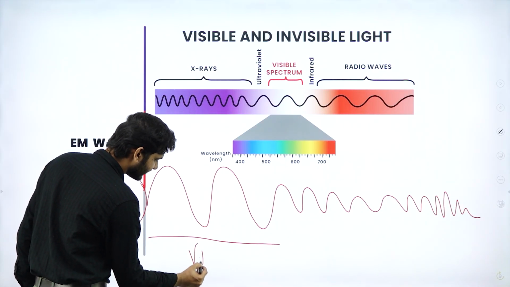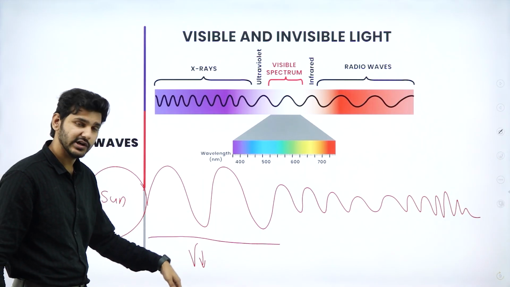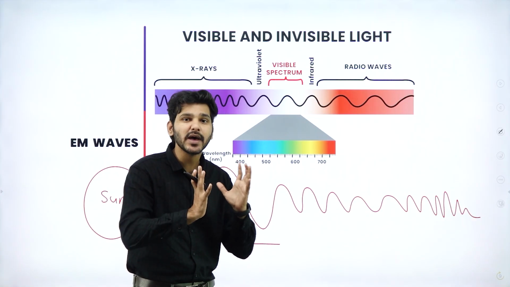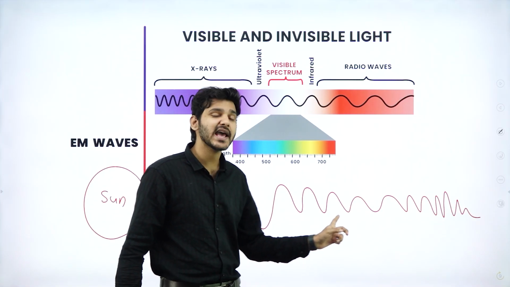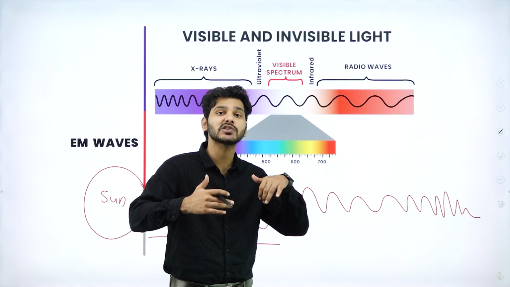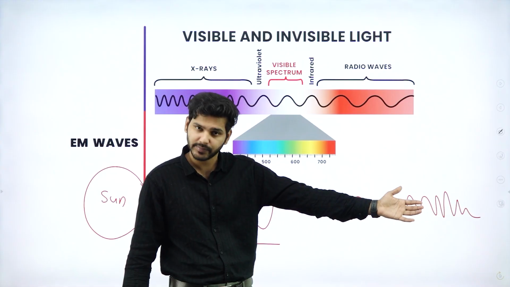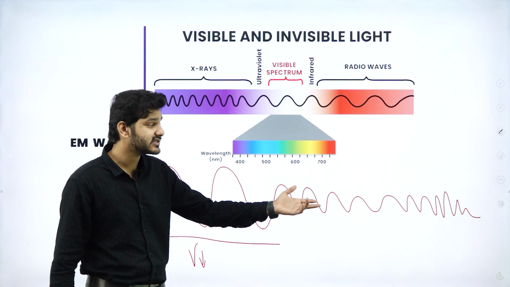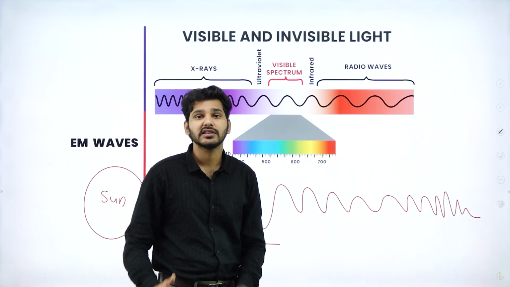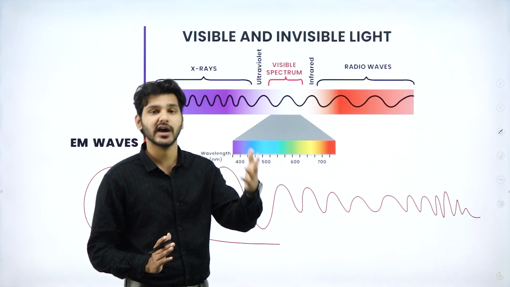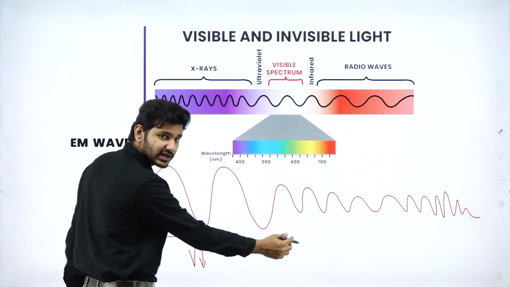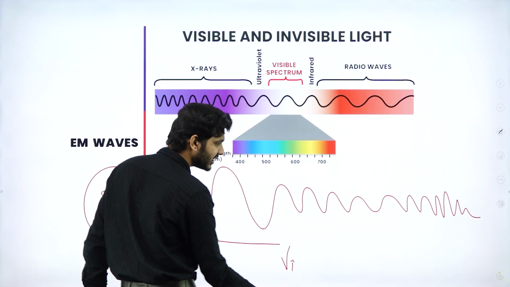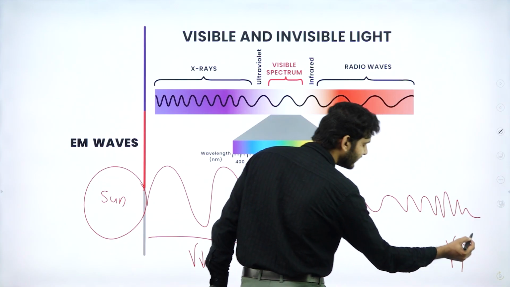In one particular region, the frequency is actually very low. So mu is very low. But as we move up this particular spectrum, what happens? The waves start to cram up together and their frequency increases, or their wavelength decreases, as we move down the spectrum. There is a special category where the wavelengths are so small but the frequency is very high. So as we move down this spectrum, the frequency is starting to increase, and here the frequency is very high.